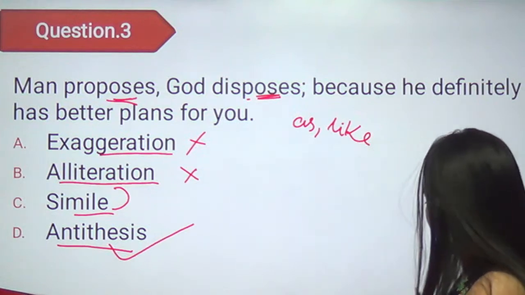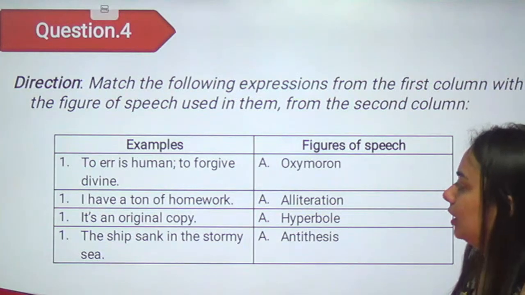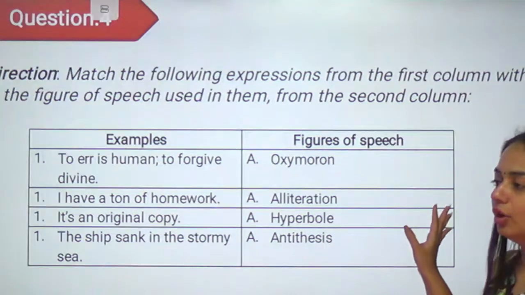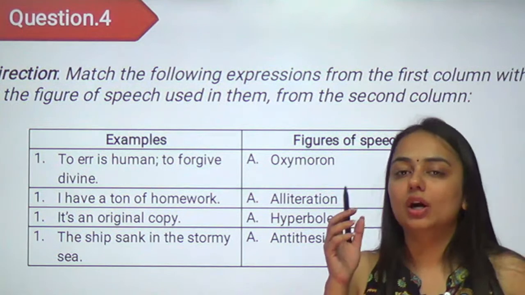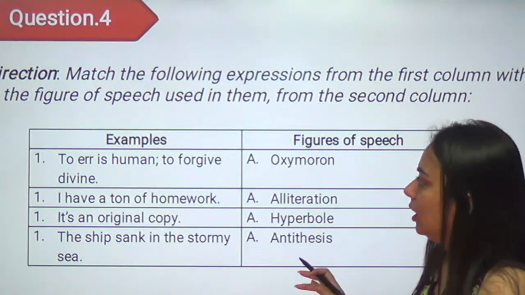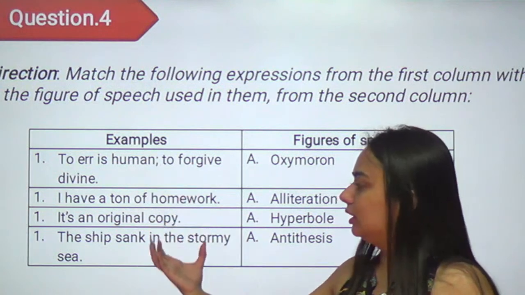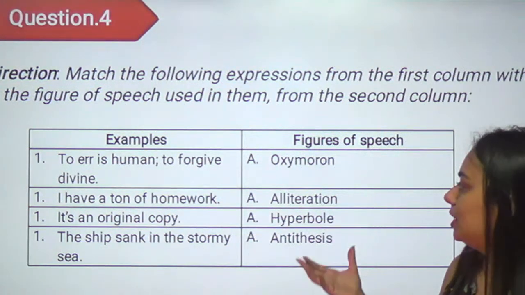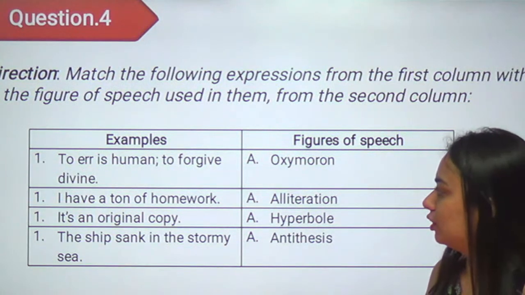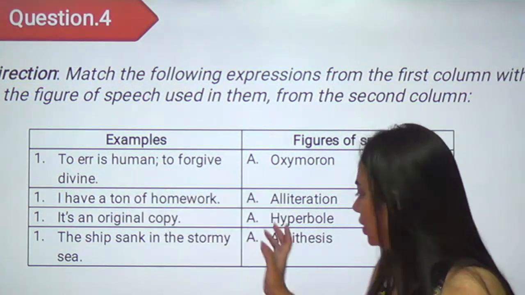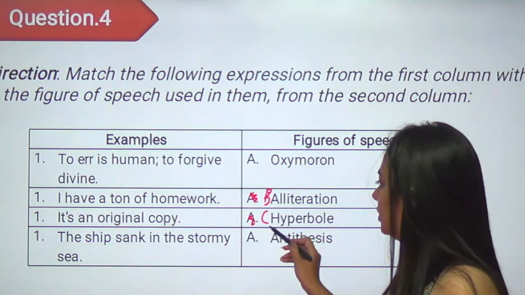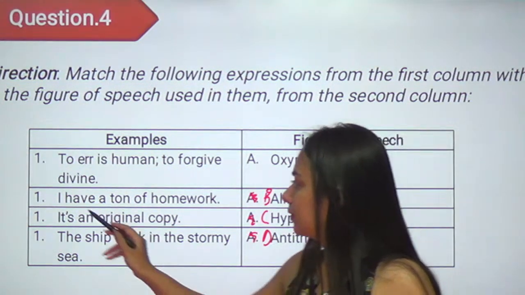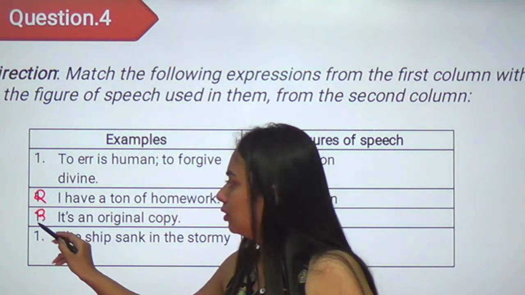Yes, very good Abhitej. Okay, if you can see this on the screen, this is one of the types of questions that you are definitely going to see in the CUET exam. These match the following questions were there in almost every slot last time in the English paper. So there are some examples given on this side and figures of speech on this side. You have to identify the right figure of speech. I just forgot to change the numbers, let me do it for you now. This is B, this is C, this is D. This is 2, 3 and 4.